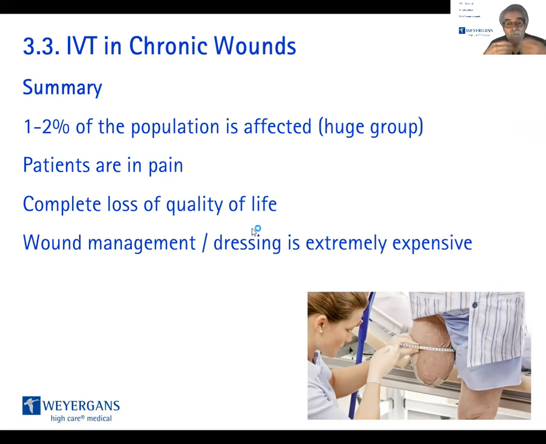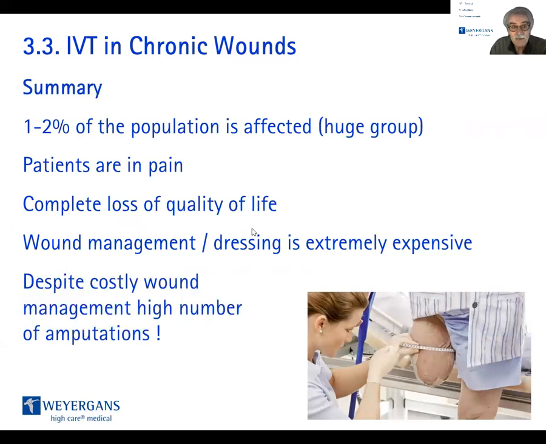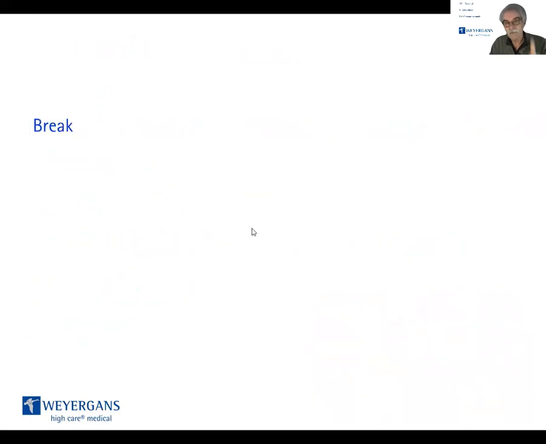There is a wound management instead of therapy, a healing concept. At the wound management, they concentrate on dressing on behalf of Johnson & Johnson and Coloplast and all these companies, and it's extremely expensive. And despite the costly wound management, there is still a high number of amputation. Make a break.